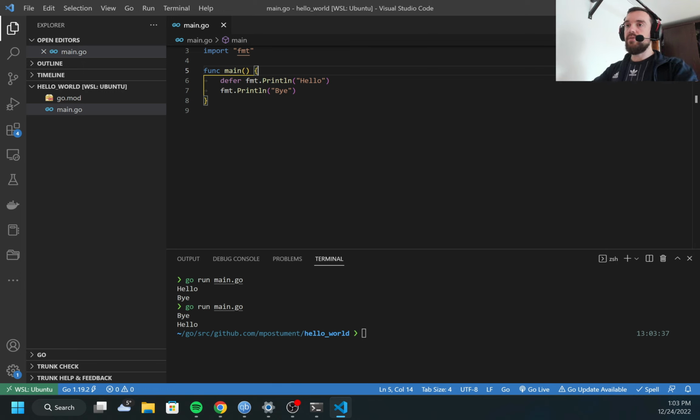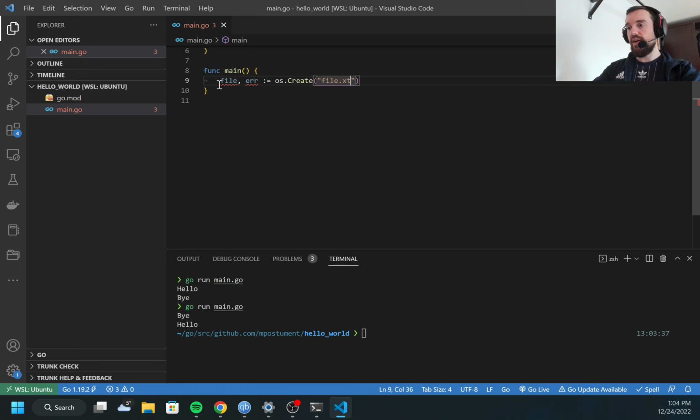In most cases, defer is used when you need to close something. For example, when you are working with a file, a database connection, or any other kind of connection, and you need to close it. It's the example where defer is used most of the time. So let's try it by example. I'm going to create a file and write some content to it. I will use the Create function from the os package.